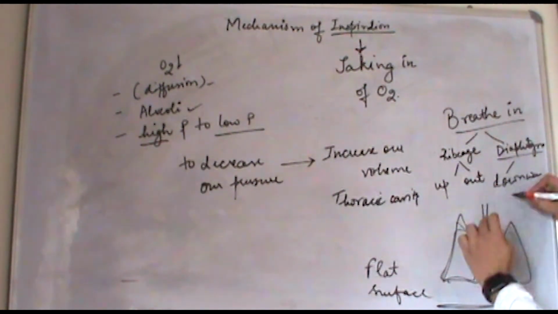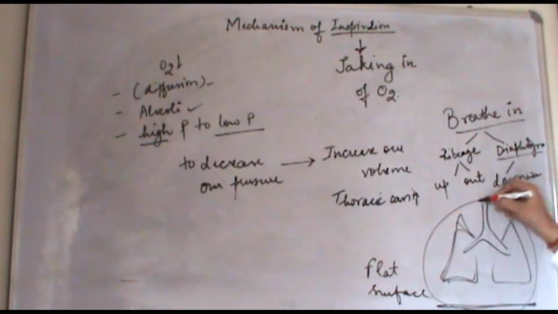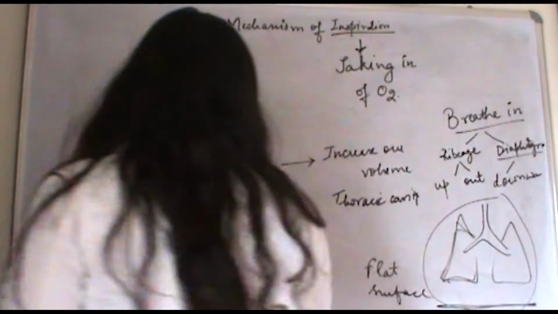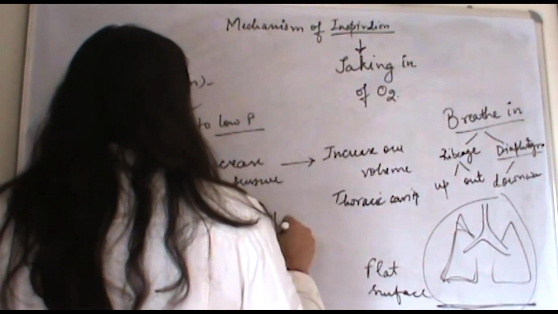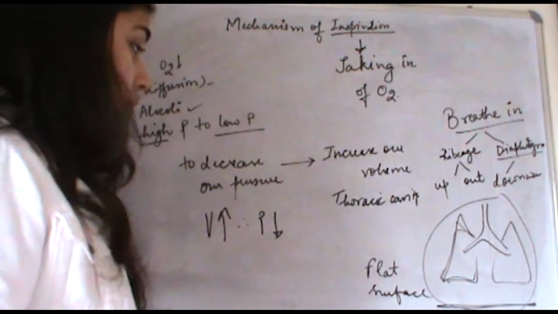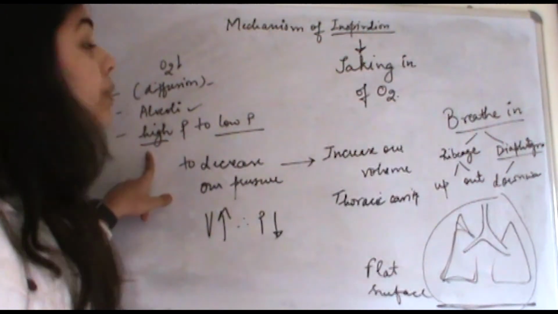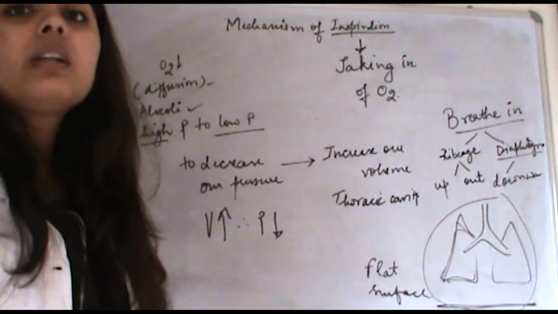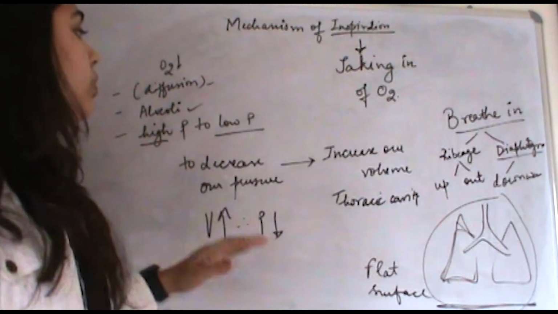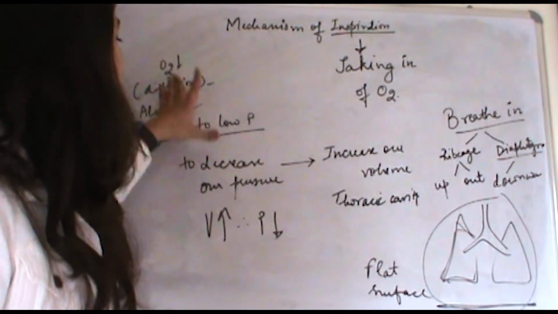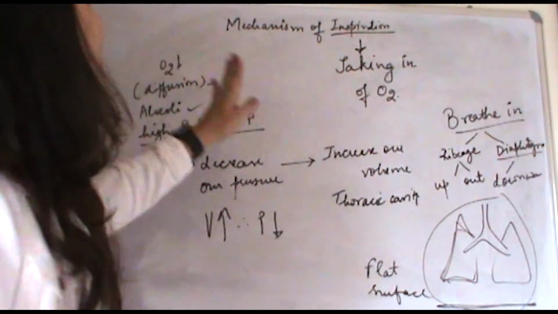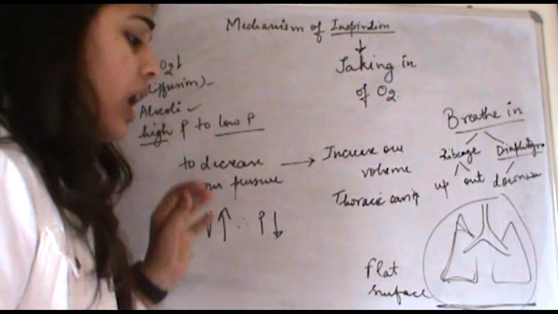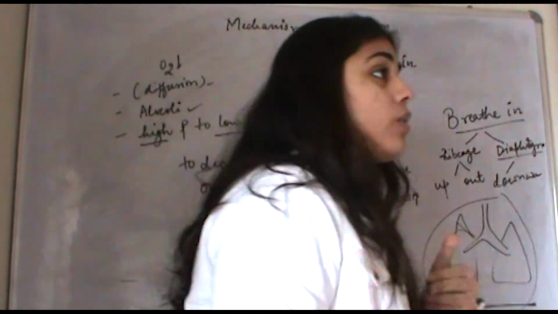So imagine the volume of the thoracic cavity will increase. If the volume increases, the pressure decreases. So what we have done now is create a low pressure inside. The low pressure is automatically created by increasing the volume. Now the oxygen from the outside will move inside the lungs, and this is how the mechanism of inspiration takes place. That is how the oxygen has the ability to move inside your body.